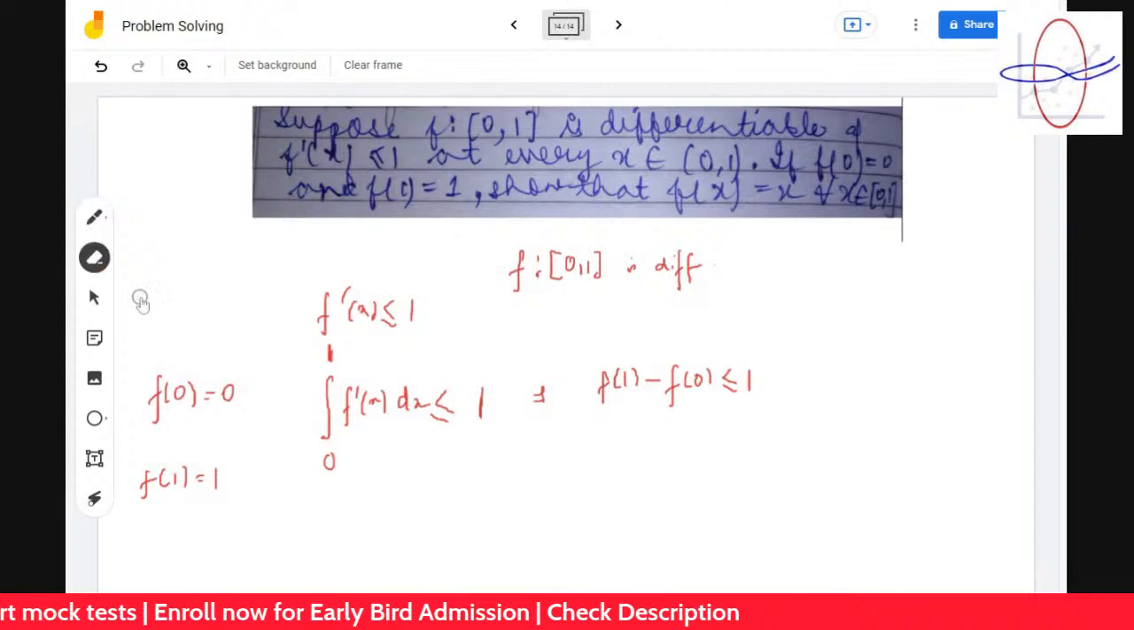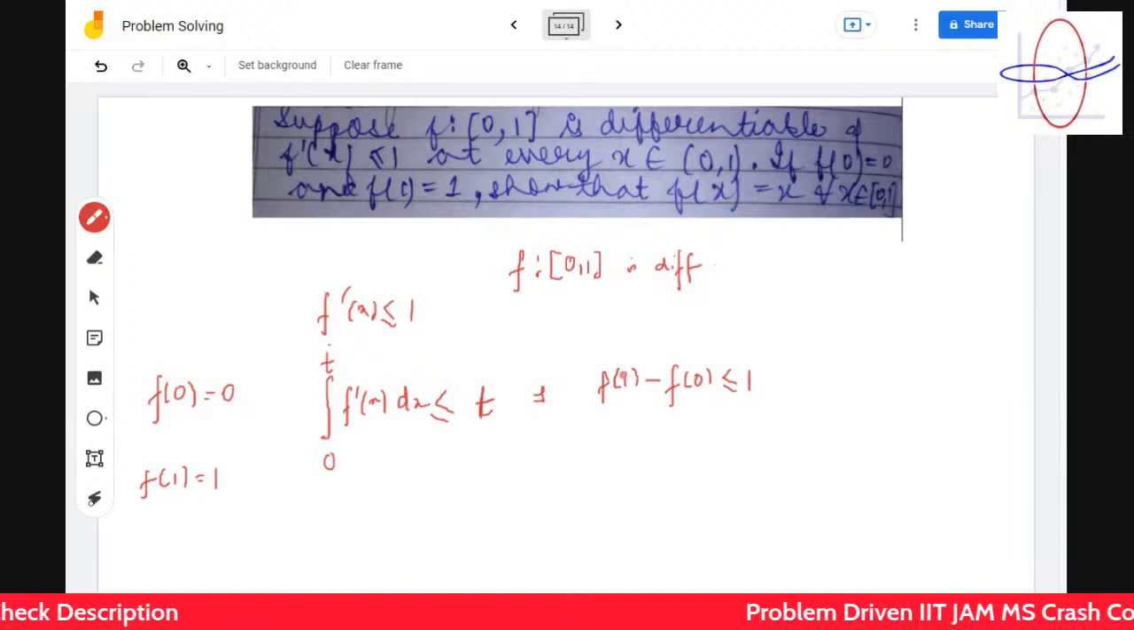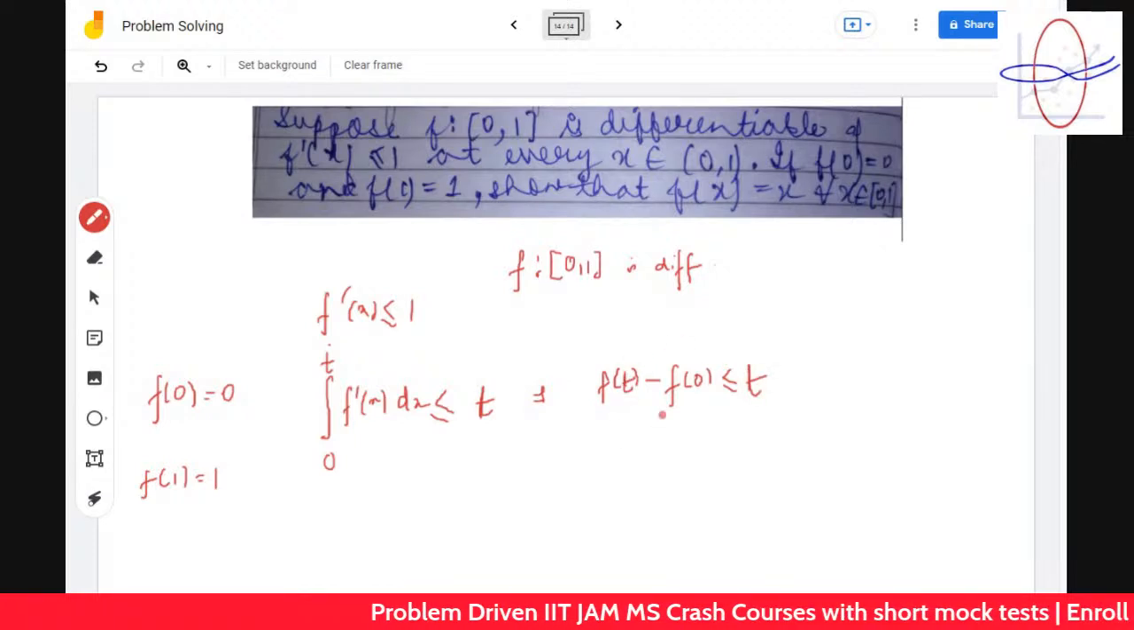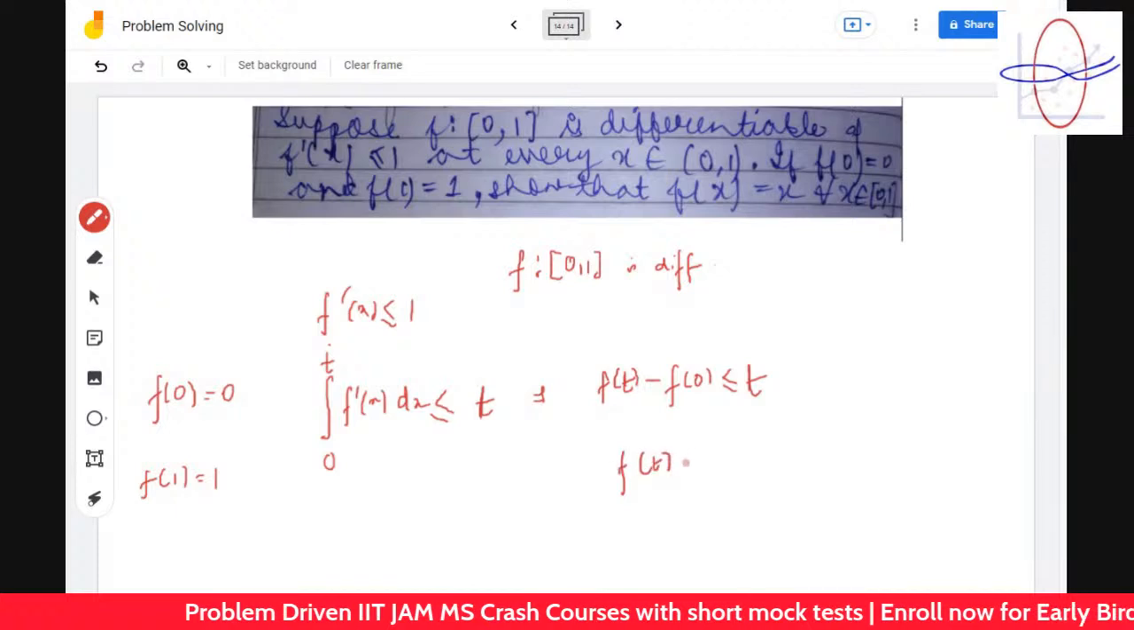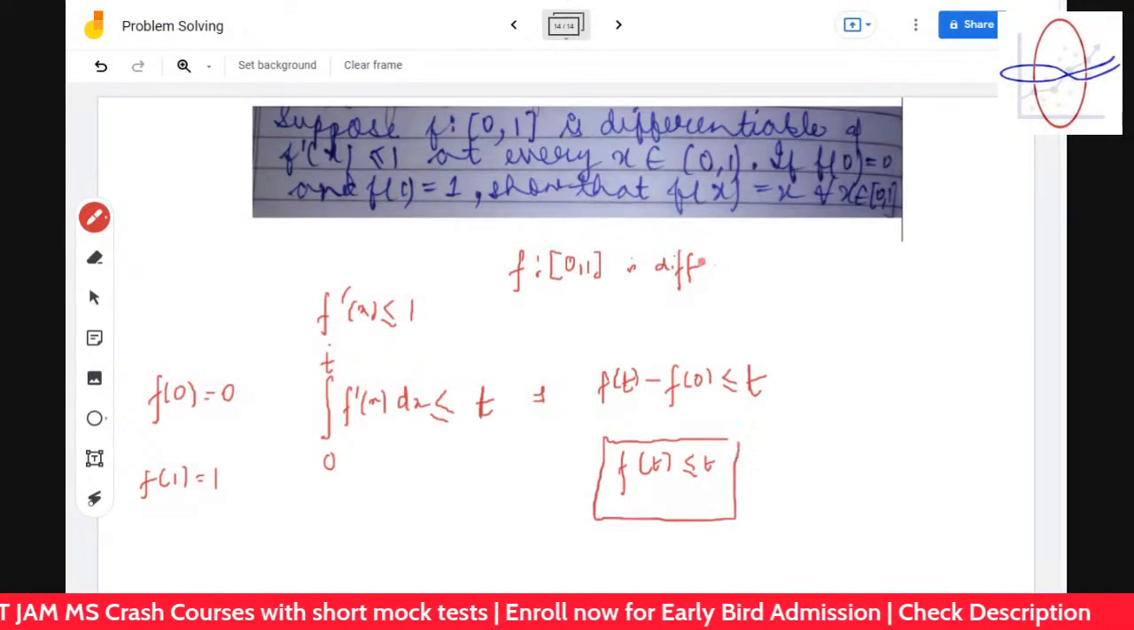That's true, but let's replace now 1 by t. So you get f of t minus f of 0 is less than or equal to t. So you get f of t is always less than or equal to t. You always get that. Okay?